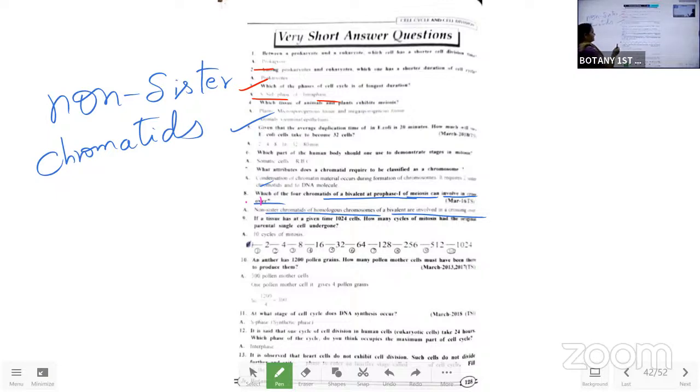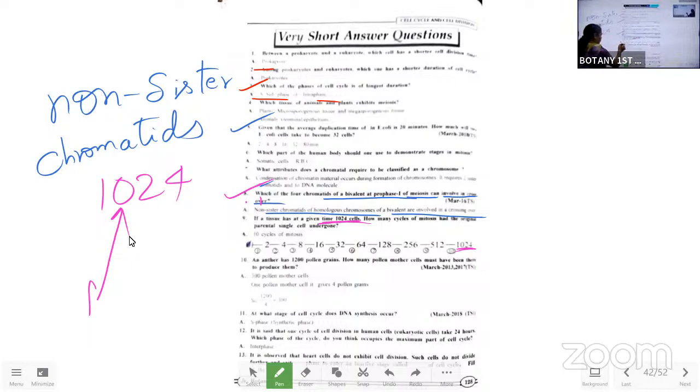And the next question is, if a tissue has 1024 cells at a given time, how many cycles of mitosis has the original parental cell undergone? That means how many times they will do the division. Here we are going to say 10 cycles. In the 1024 cells, to make them from one cell, how many divisions occur? That is what we are saying here.